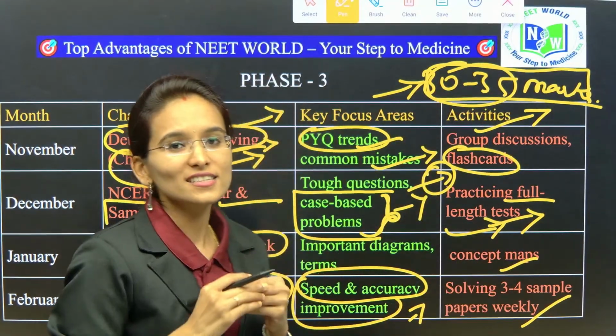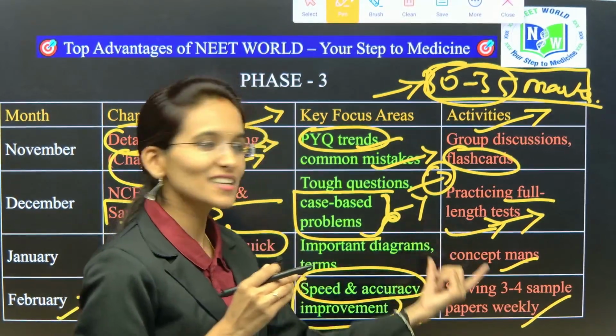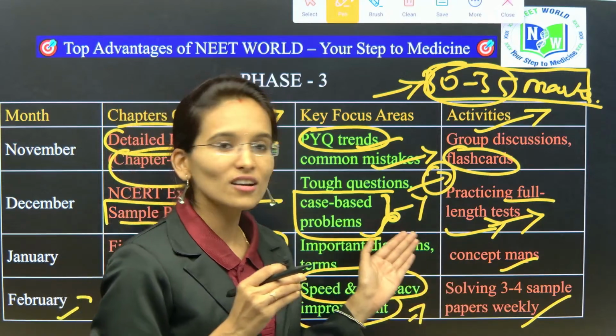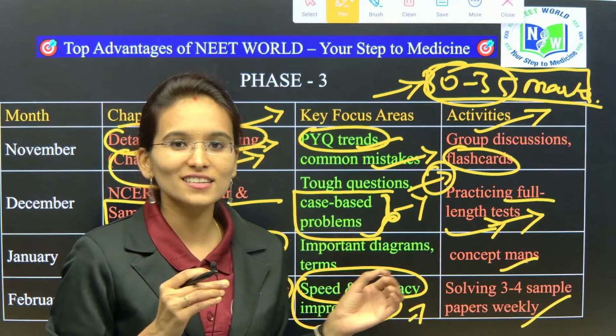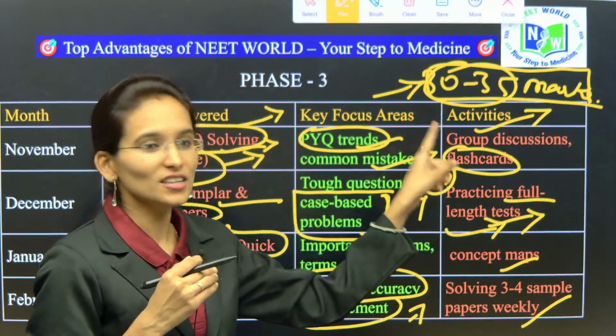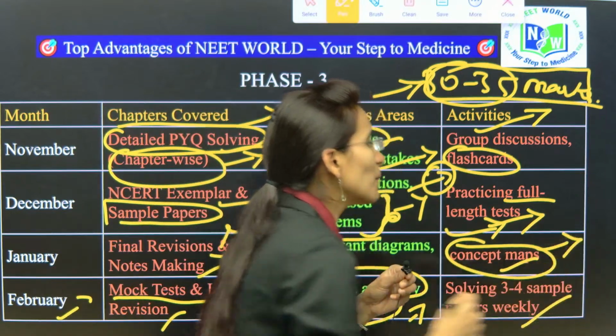The full length test includes 2 marks questions, 1 mark questions, case study questions, and 4 marks questions. These are 4 different categories where you need to focus to gain the 30 to 35 marks. And next, concept maps. Concept maps are different.